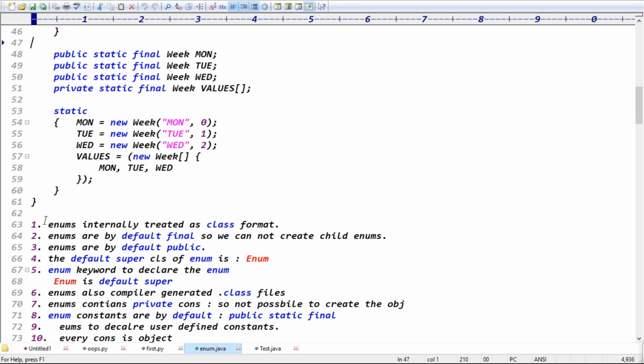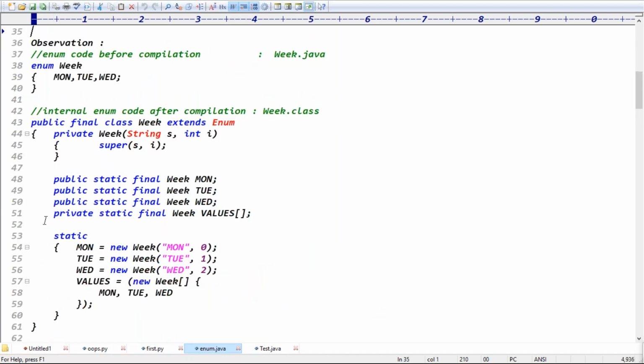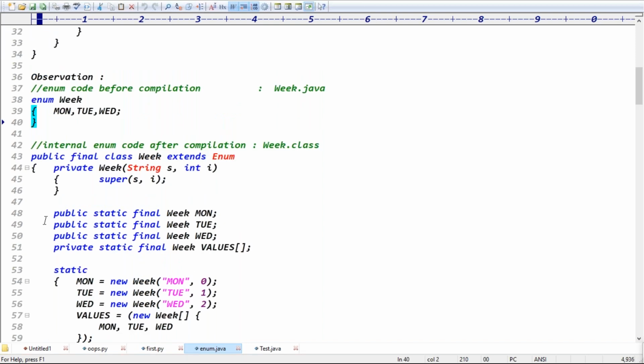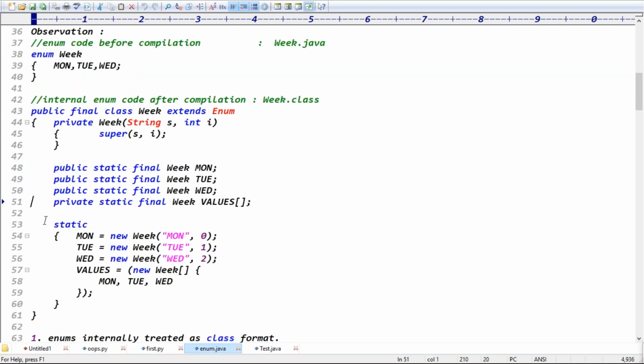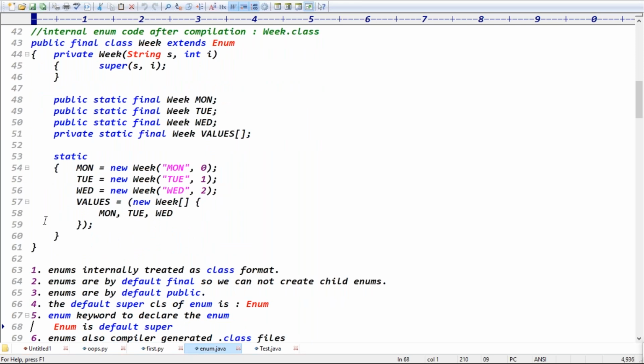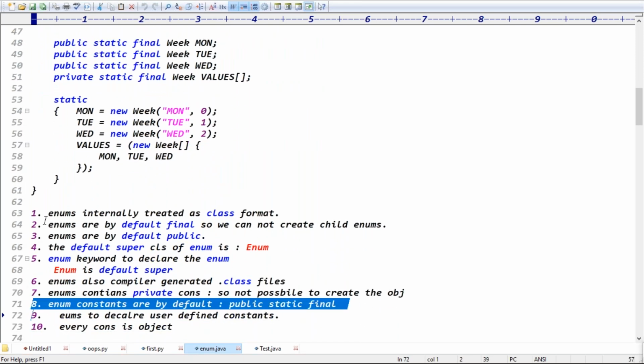How can we get these points? Once you open the .class file using Java decompiler software, once I open this enum code using Java decompiler software, this much code is there. Based on this code, I wrote this many points. Is it clear now? Good. Enum constants are by default which type? This public static final type.